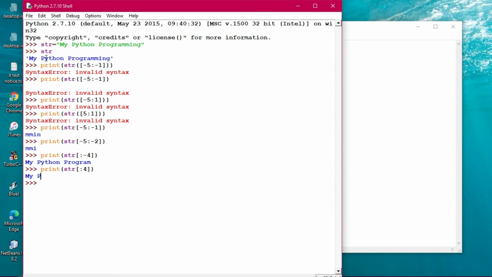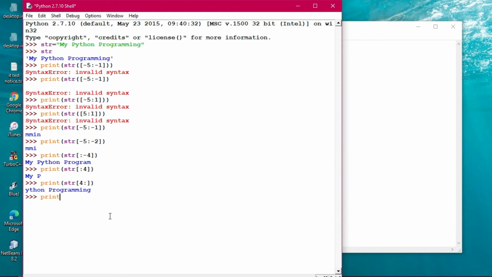Now there are different ways to give the print command, the printing of the string. Print str, you give 4 here and the colon here. Then you see what is happening. Clear? 4 onwards everything will be printed. That's what has happened. 4 onwards, 0 1 2 3, 4 onwards everything has been printed.